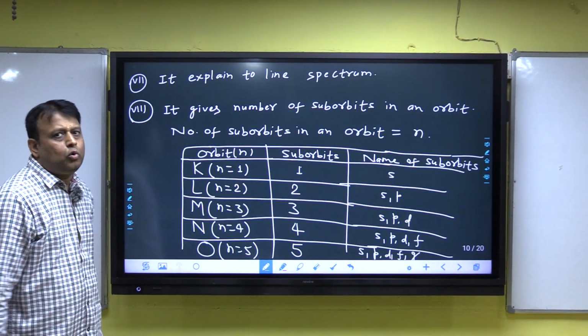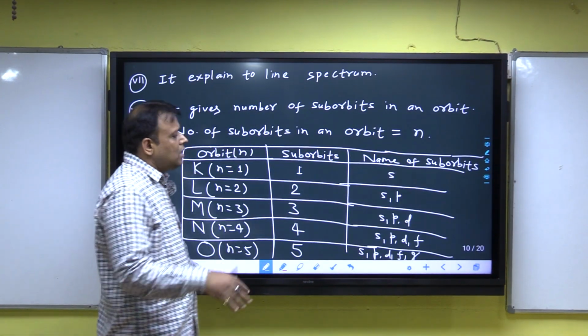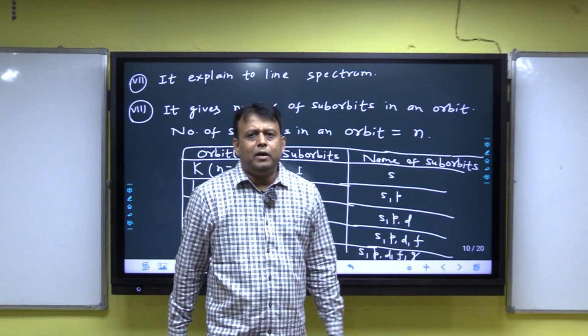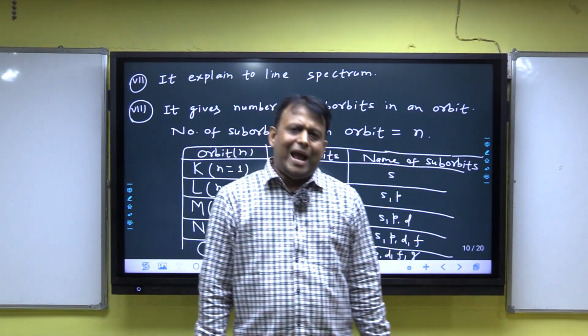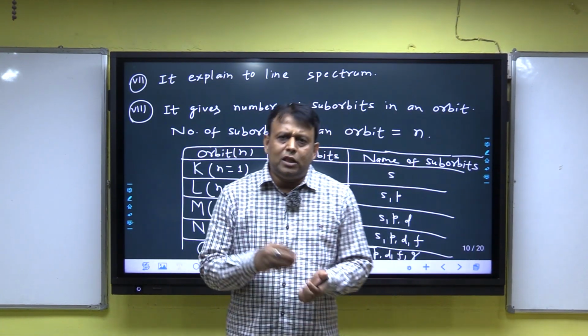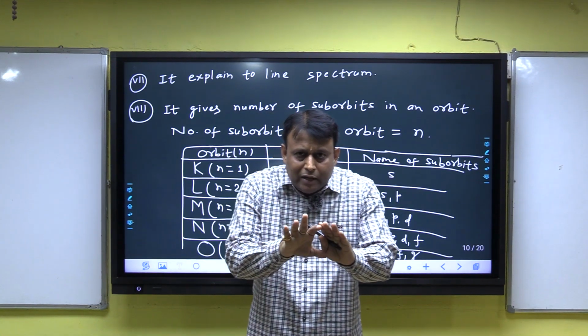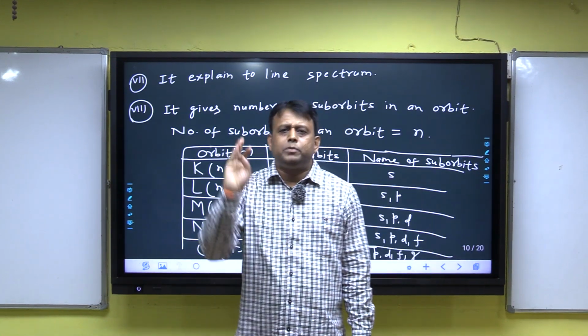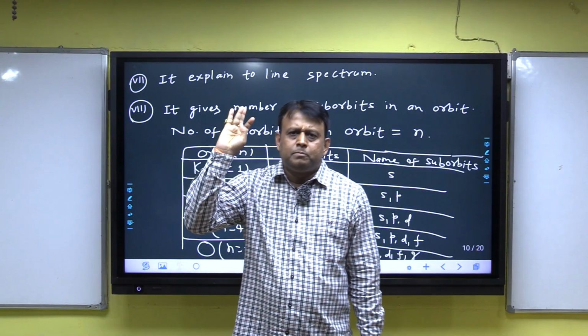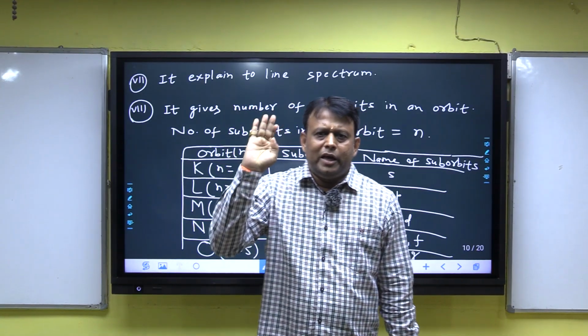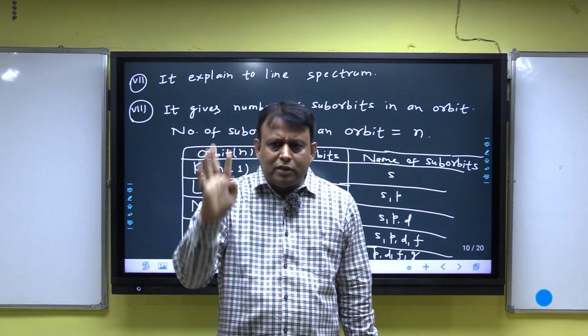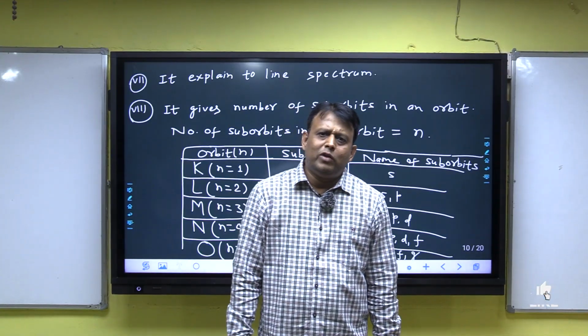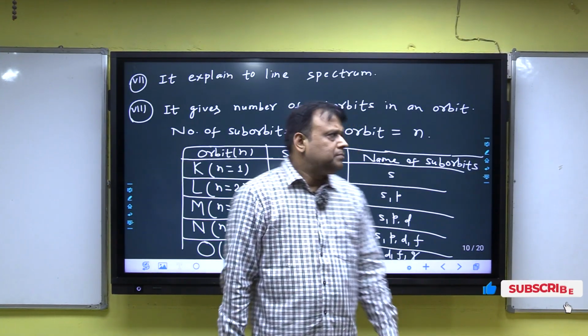It explains the line spectrum. Already discussed, the principal quantum number explains the line spectrum. If in a question it is given that the principal quantum number explains which spectrum, with options line spectrum, fine spectrum, emission spectrum, absorption spectrum, then the answer will be line spectrum.